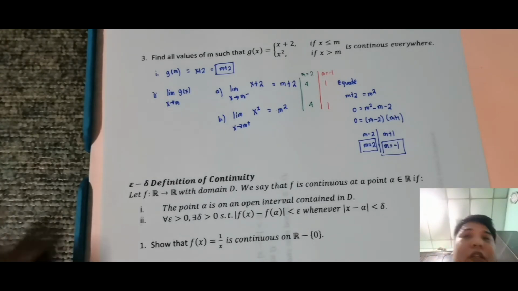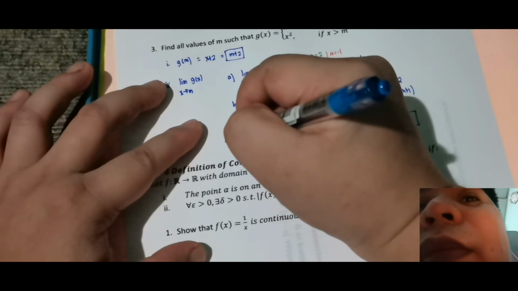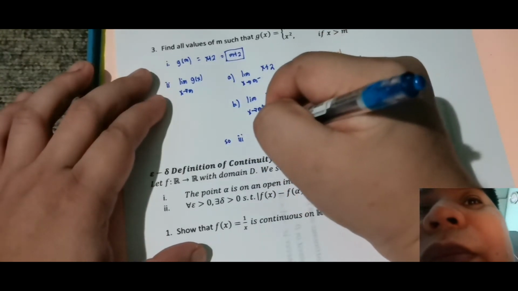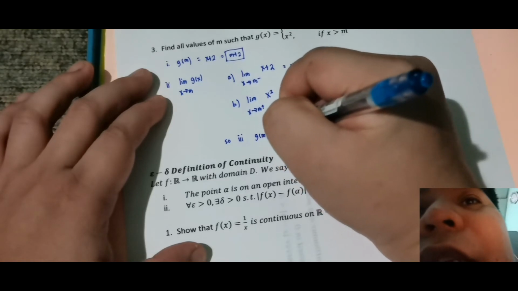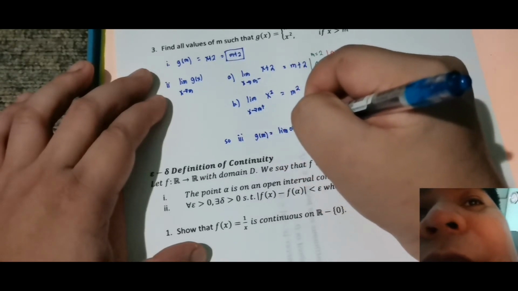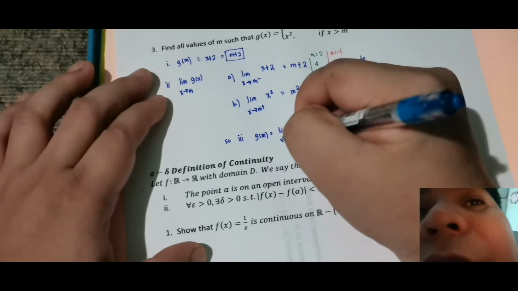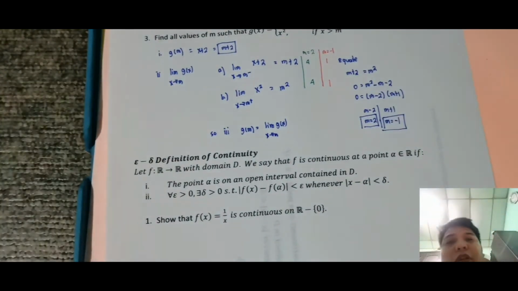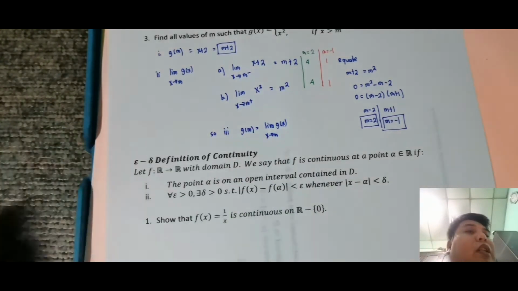So, equal yun. So, dito, therefore, for test 3, yung g of m ay equal sa limit ng g of x as x approaches m. Okay, pero ang hinahanap kasi, find all values of m such that yung g is continuous. So, dito kasi continuous siya at any value of m.